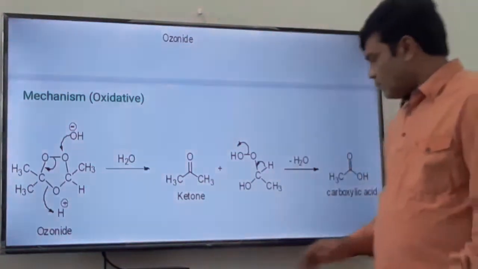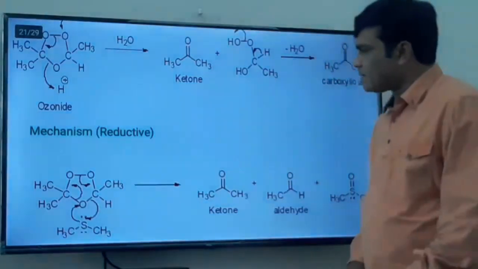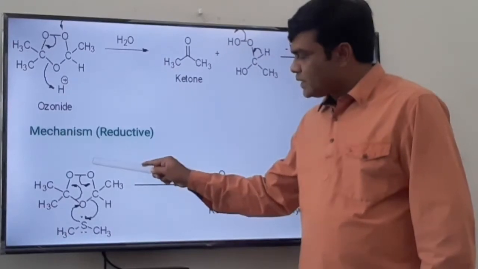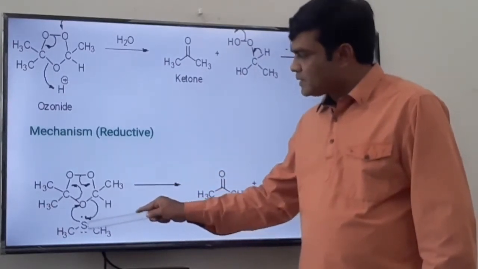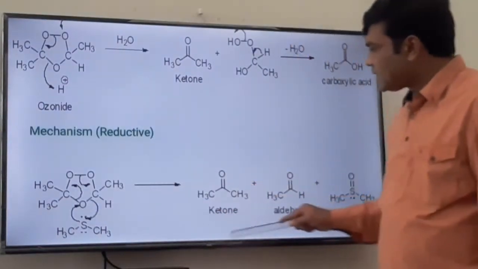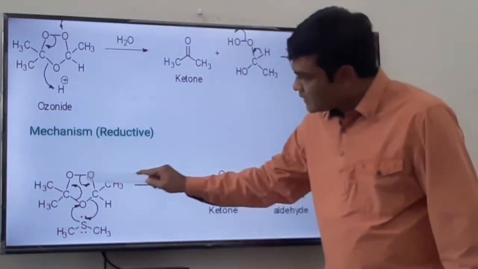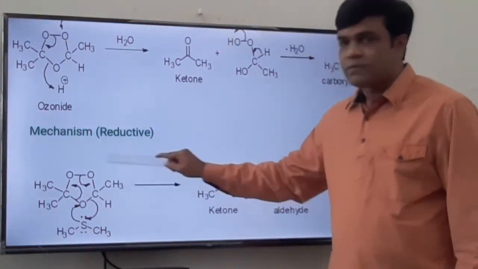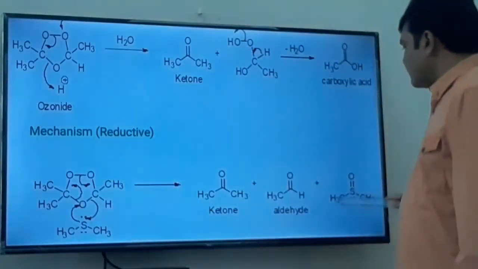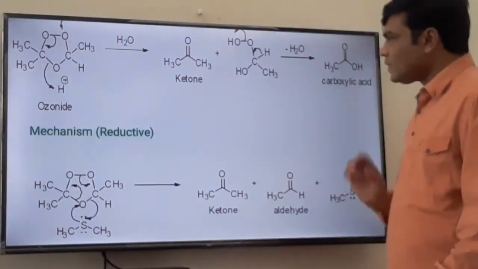While in case of the reductive mechanism, that is in presence of dimethyl sulfide, the mechanism is different. Now there is no OH negative ion, no proton, and with dimethyl sulfide, the sulfur itself acts as a nucleophilic source. In that case there is no change here, the ketone is obtained, but this part, instead of converting to carboxylic acid, converts to aldehyde, and this is the byproduct, that is dimethyl sulfoxide.